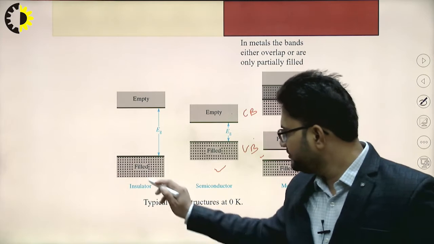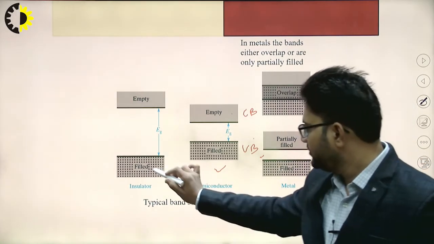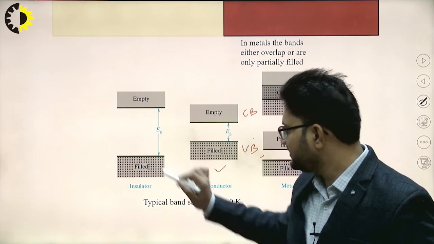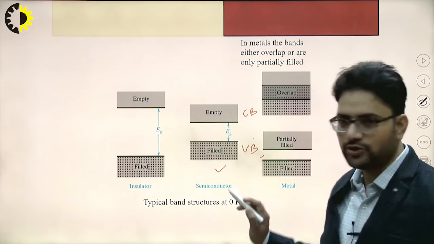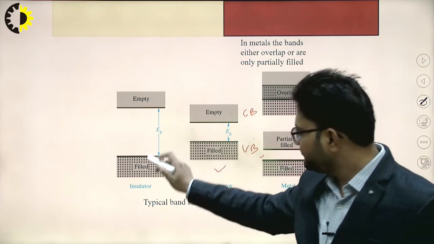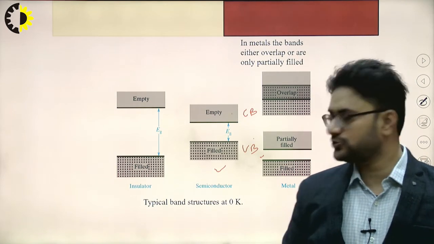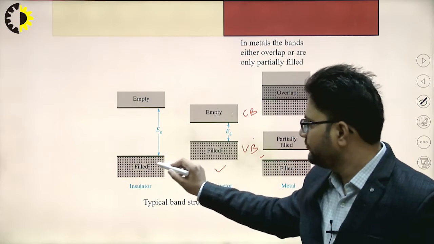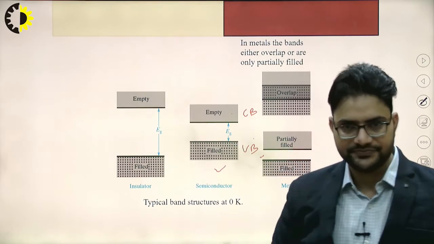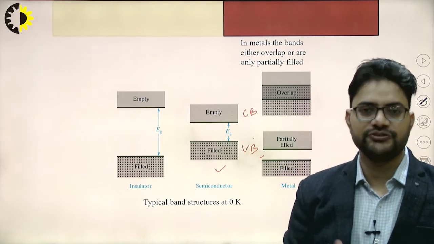Now if we see the case of an insulator, the conduction band is completely empty at 0 degree Kelvin I am talking about, right? And the valence band is completely filled, so that no electron can reach from the valence band towards the conduction band at any temperature for the case of insulators.